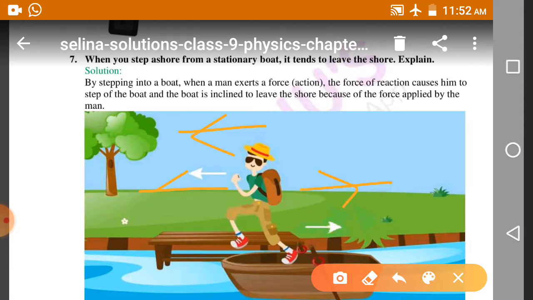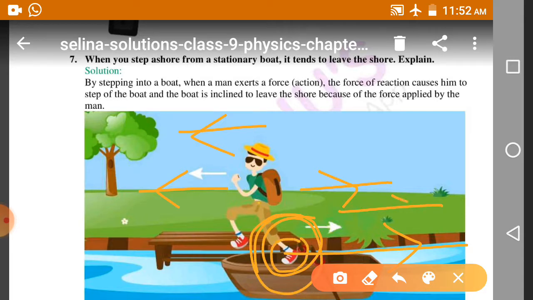That means this force is applied by his foot toward this direction, which causes the backward movement of this boat, and the reaction is the man stepping onto the shore.